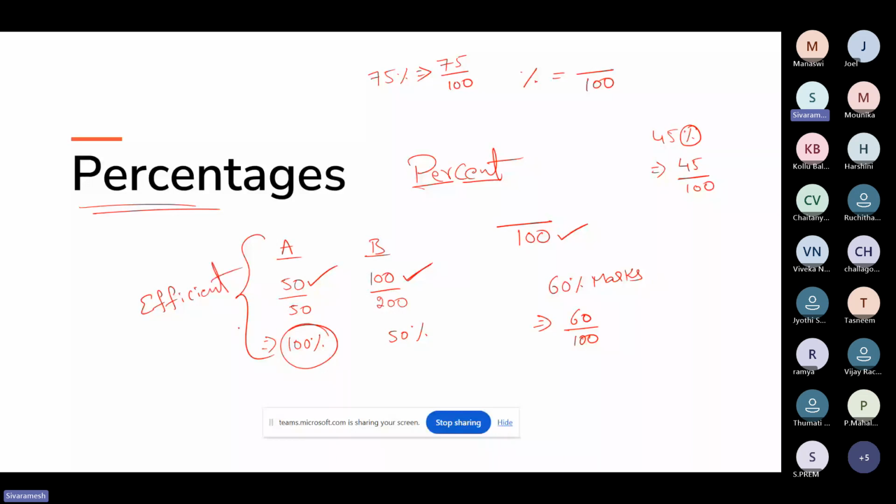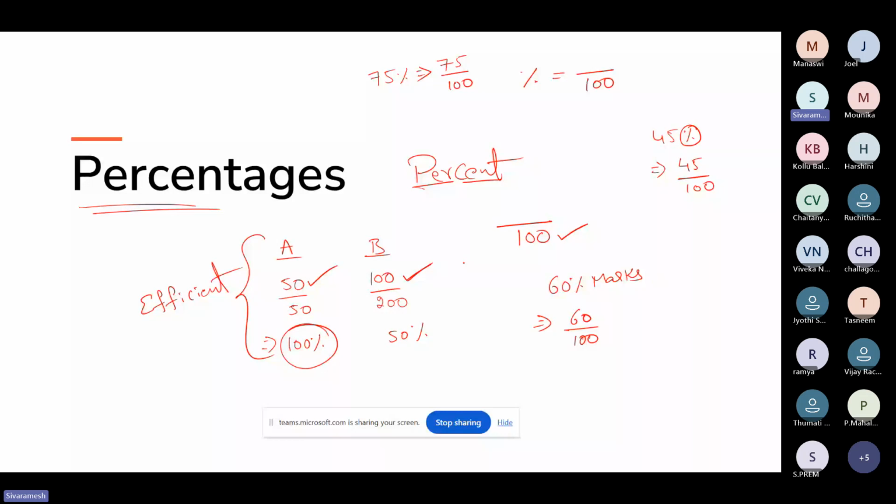I hope you are all clear with this small example. If you are clear, I'll go further. What does percentage actually mean? Percentage completely depends on the denominator value. Percent means by 100. When you want to remove the percentage symbol, we have to divide it by 100.